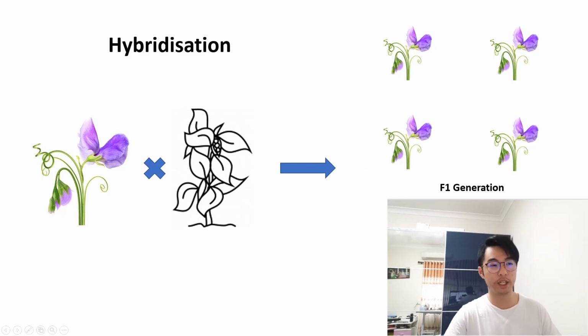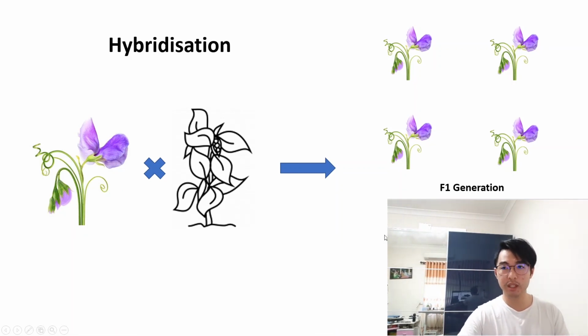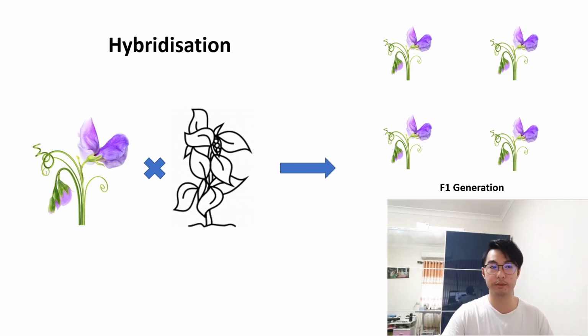However, he found that in the F2 generation, there were both purple and white phenotypes being expressed. So this means that Gregor Mendel deduced that the genotype for purple flower petals must be the dominant allele, because that's what's being expressed. Whereas the genotype for white flowers was recessive because it's not being expressed, it's being passed on.